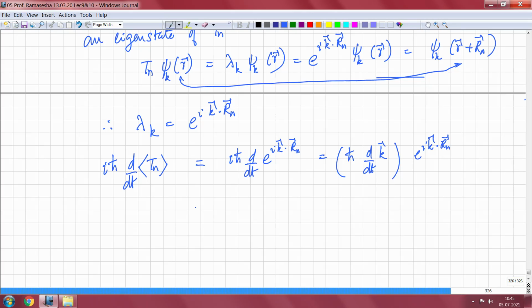Now the other one that I have is the right hand side of the above equation that we have here.